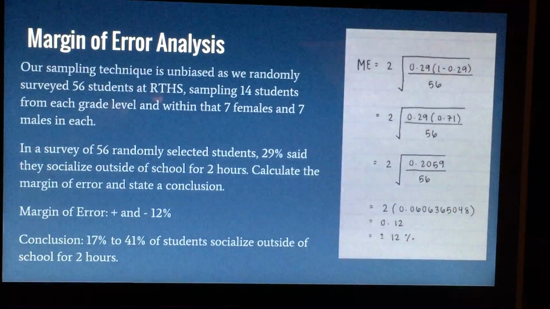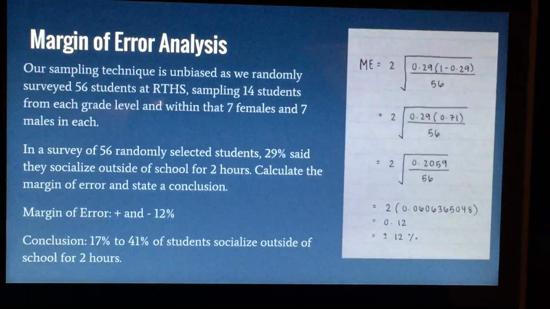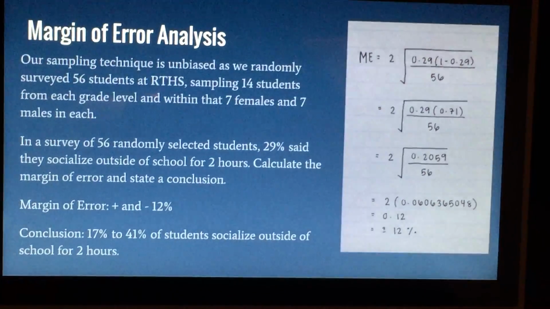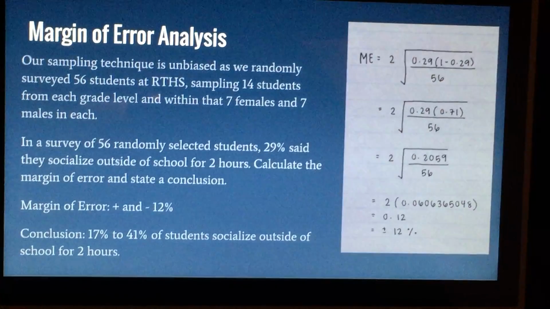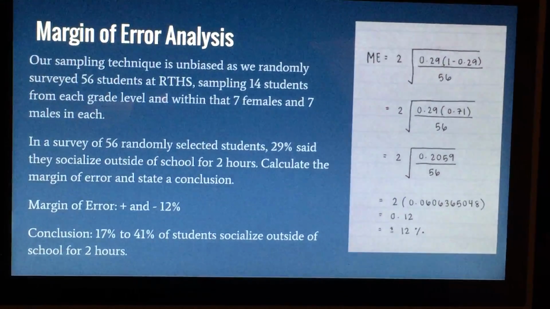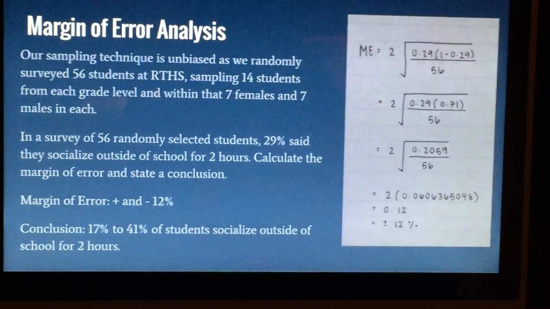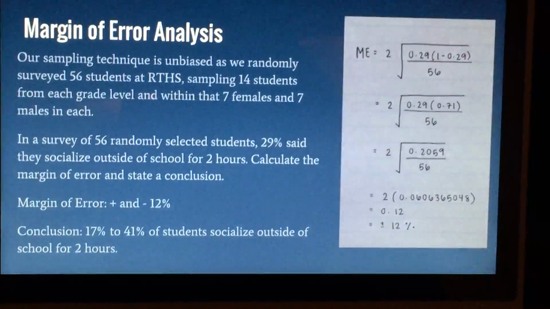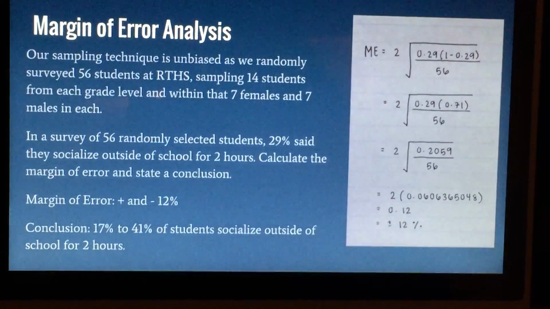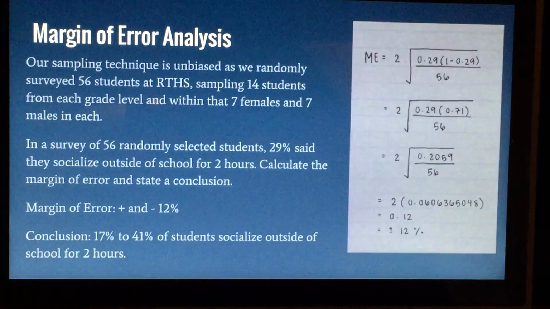So our question is, calculate the margin of error and state a conclusion. So the margin of error was positive and negative 12%. As you can see with our work to the right, our conclusion is that 17 to 41% of students socialize outside of school for 2 hours.